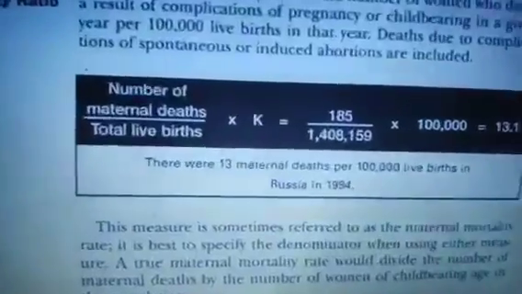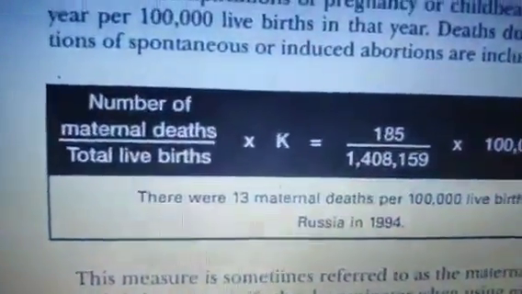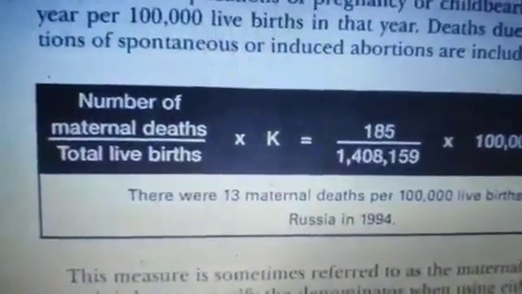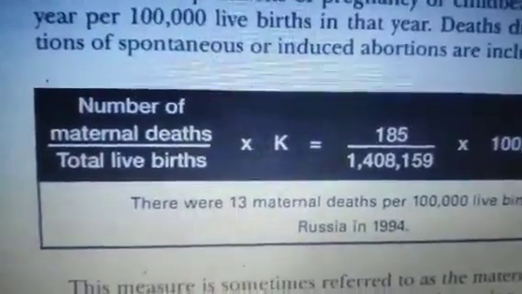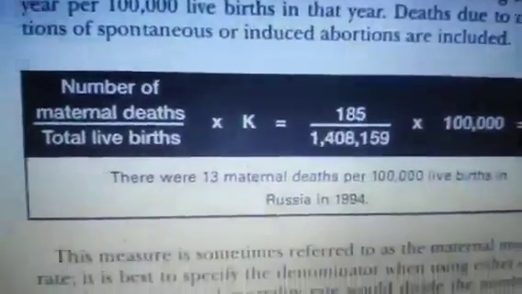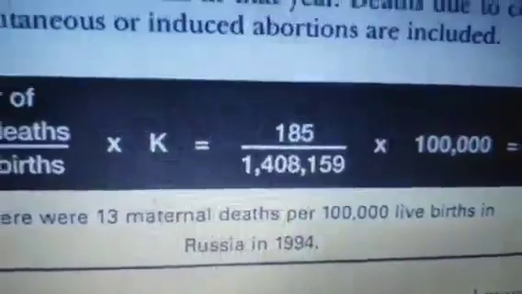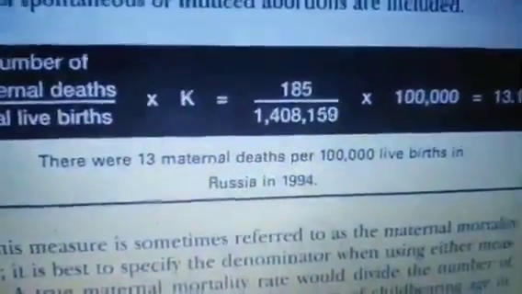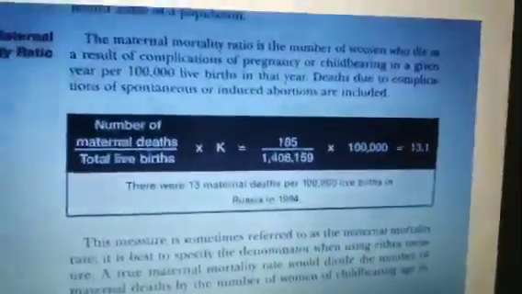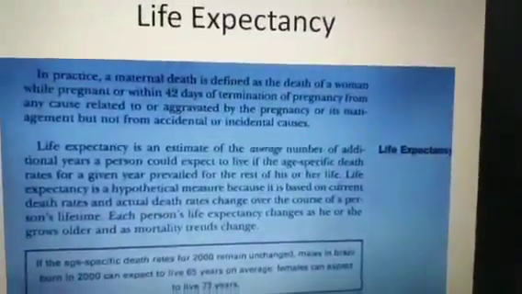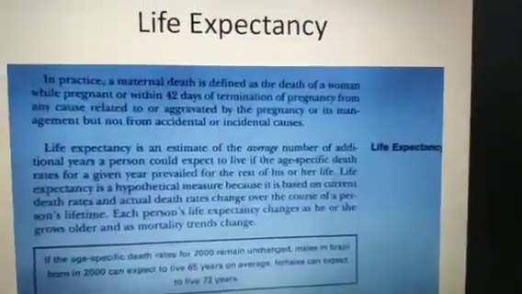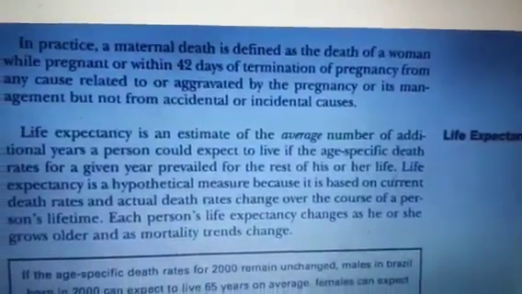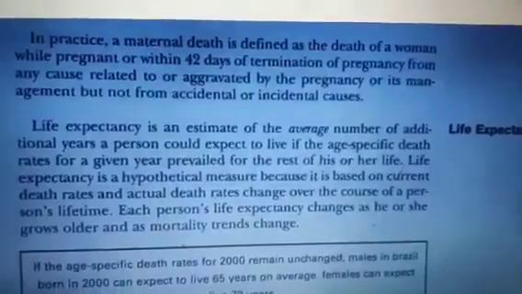And we can give an example: number of maternal deaths divided by total live births into K is equal to the maternal mortality rate. I have given one example, 185 divided by this much into 1 lakh is 13.1. So out of 1 lakh, 13.1 is the maternal mortality rate. So this is how we can express it. And the last but not least is life expectancy. In practice, a maternal death is defined as the death of a woman while pregnant or within 42 days.